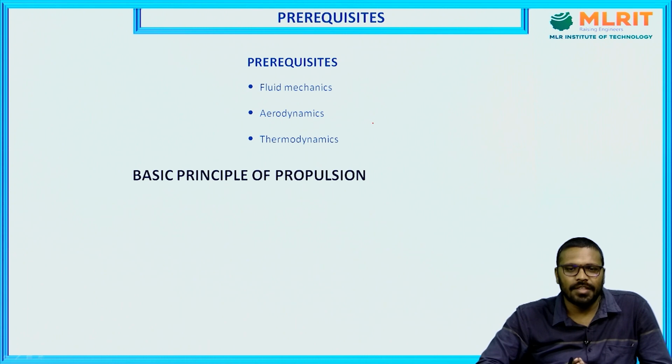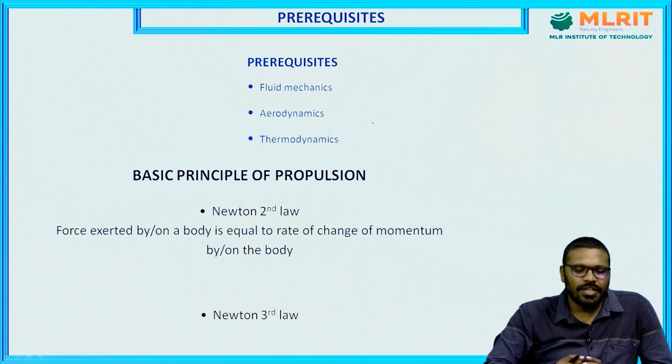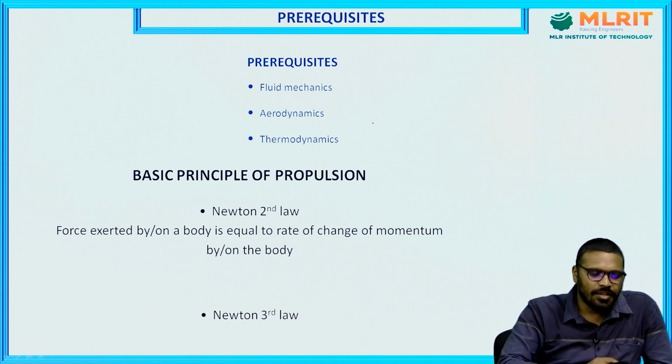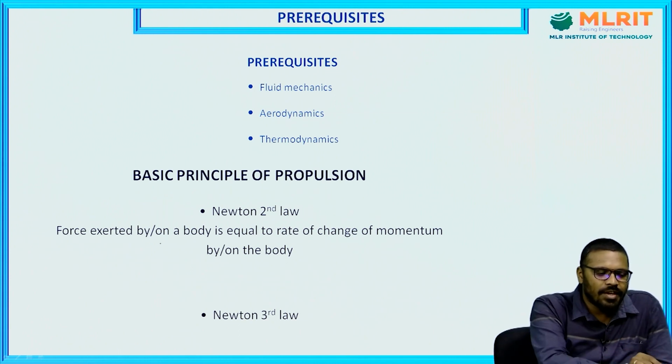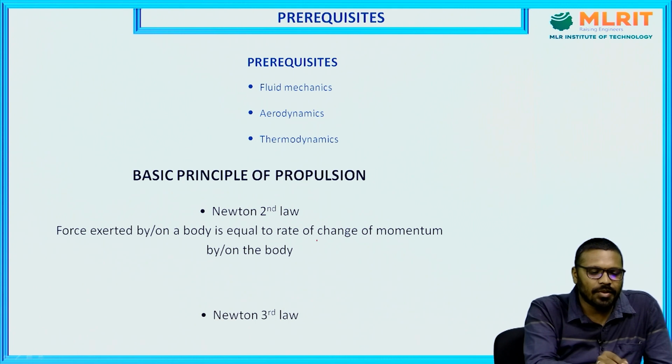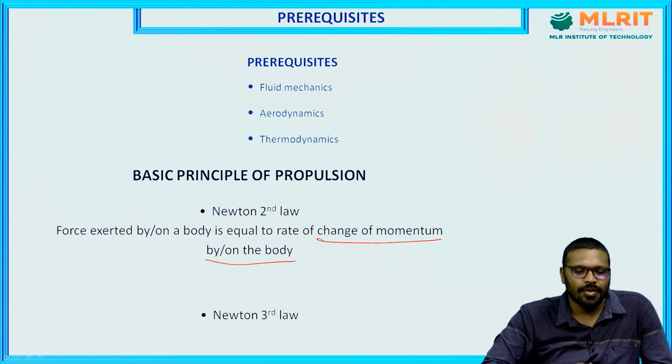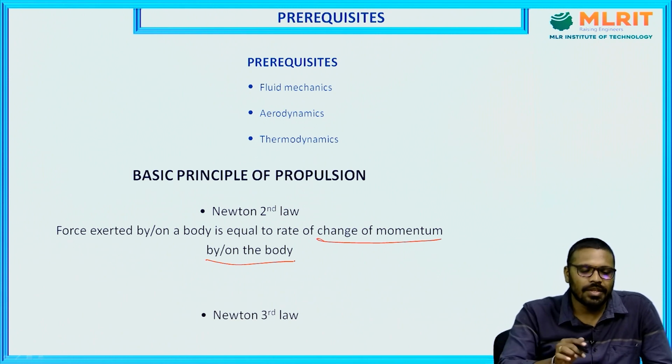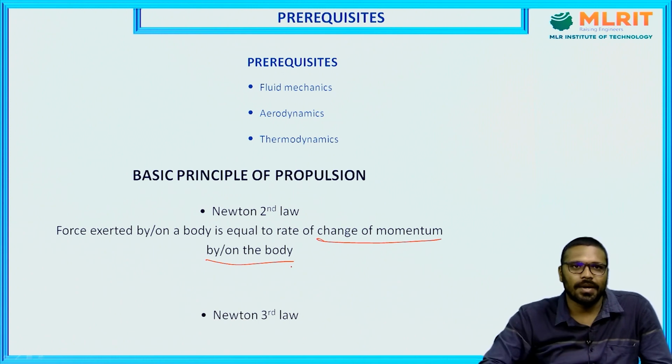Next, the basic principle of propulsion. What are the basic principles involved in aerospace propulsion? The first one is Newton's second law and next Newton's third law. What is Newton's second law? Newton's second law is nothing but the force exerted by or on a body is equal to the rate of change of momentum by or on the body.